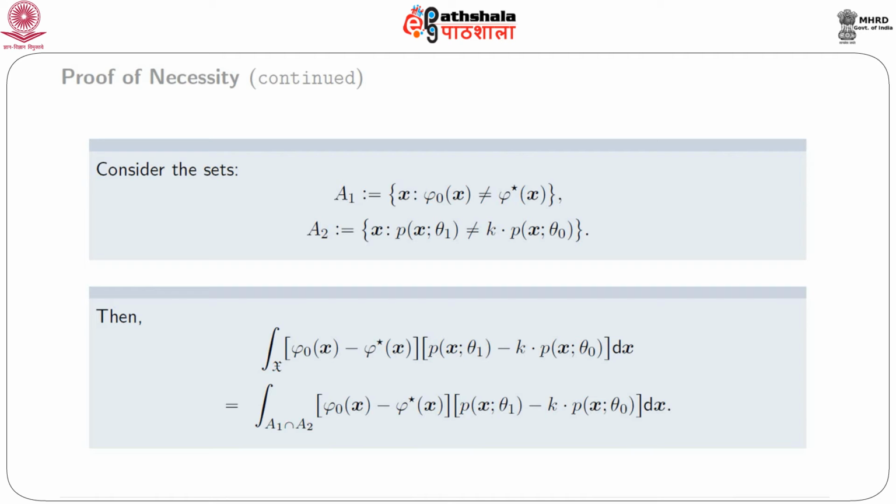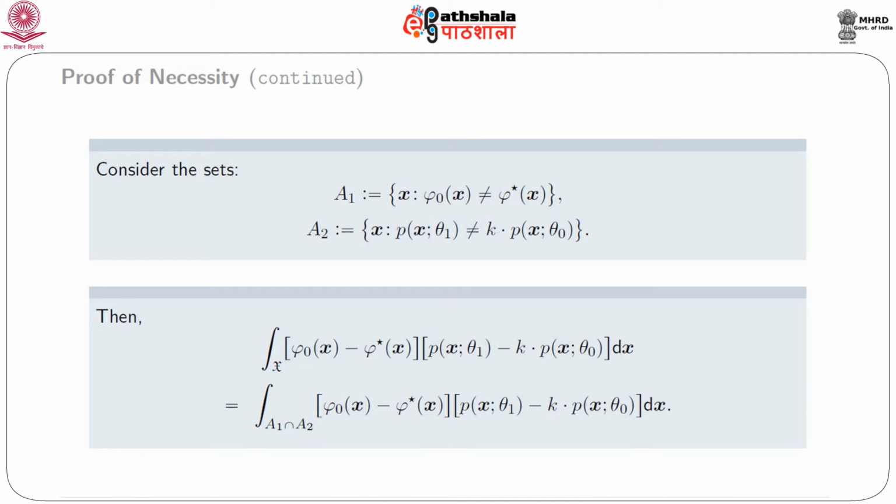Then the integral of (phi naught(x) minus phi star(x)) times (p(x, theta 1) minus k times p(x, theta naught)) over script X is nothing but the integral of the same expression over A1 intersection A2.